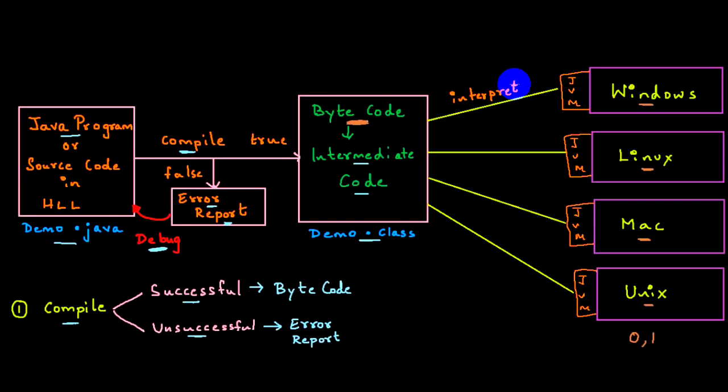Is the process clear, everyone? This is all about it. Once the compilation is successful, bytecode will get generated. You have to interpret it. And if it has an error report, you need to debug. So this is how the Java program is going to work.